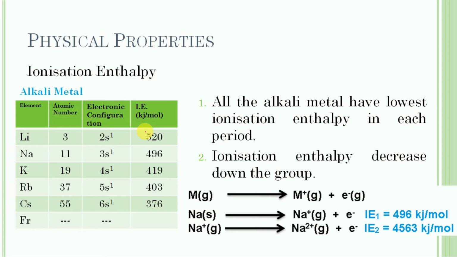Ionization enthalpy. Alkali metals have the lowest ionization enthalpy in each period. The ionization enthalpy of alkali metals decreases as we move down the group.